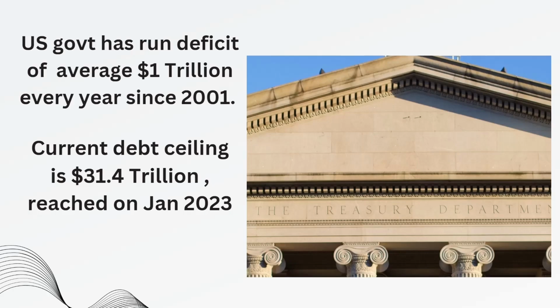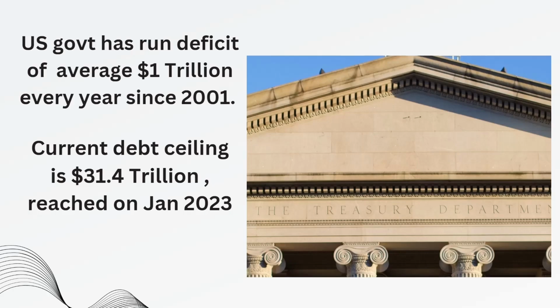And why is it in the news right now when it was already reached in January? Why is it being discussed in May? The reason is, although it reached the limit in January itself, the debt repayment which is going to fall due in the first week of June, there are high chances that the US is going to default on that repayment, and that is going to have a catastrophic effect on the economy, not just the US economy but the whole economy as such.